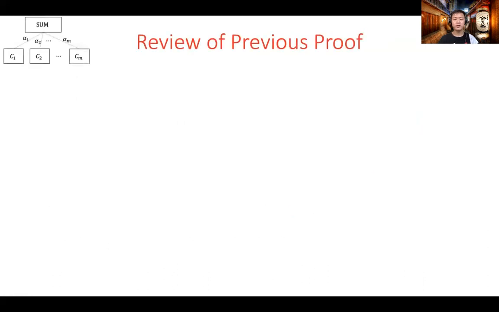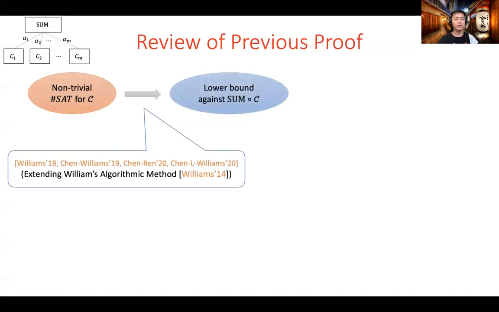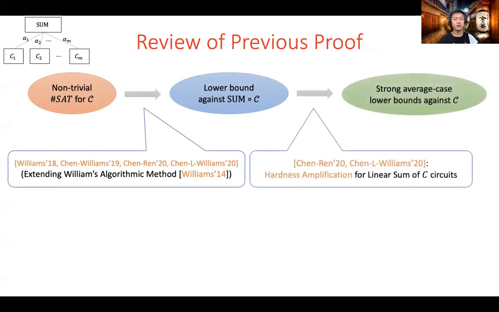The linear sum of C circuits is a useful model since it can serve as a bridge to achieve strong average-case lower bounds. Let me explain. First, following the seminal work of Williams, we know that one can derive sum of C lower bounds by designing a non-trivially fast #SAT algorithm for capital C circuits. Then, recent work demonstrated that lower bounds against sum of C circuits can be amplified to strong average-case lower bounds using the classical approach of hardness amplification. We will explain these two connections in the following slides.